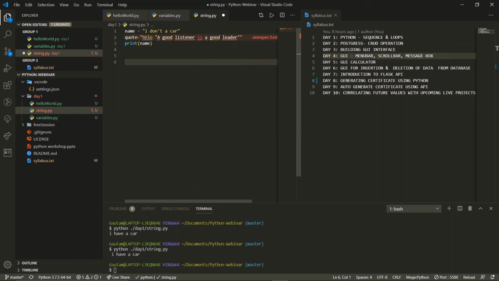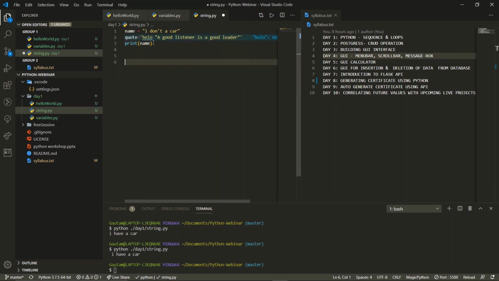Okay, now we find that this quote has started from here and ends over here. And this quote started from here and ends over here. Now this line has no quotes, so this is not considered as a string. For this, if we want this to be in double quotes, then we can replace the outer part with single quotes.